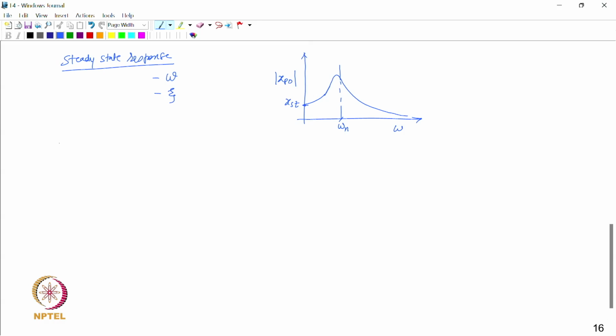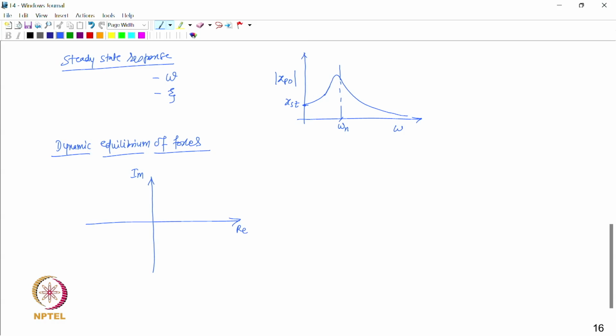So, let us try to look at the dynamic equilibrium of forces. Let us show on a complex plane the complex exponential forces. Here we are assuming that the force is a complex exponential of type f naught e to the power i omega t. So, the response x, the velocity x dot and acceleration x double dot also will be corresponding complex quantities,